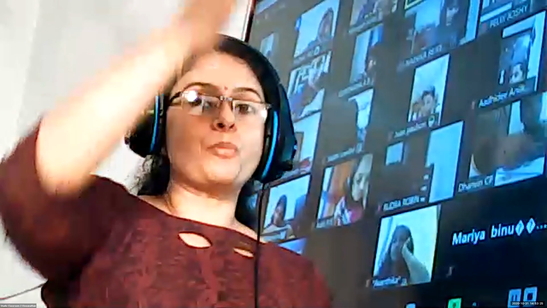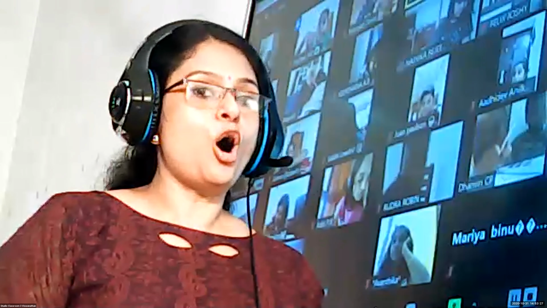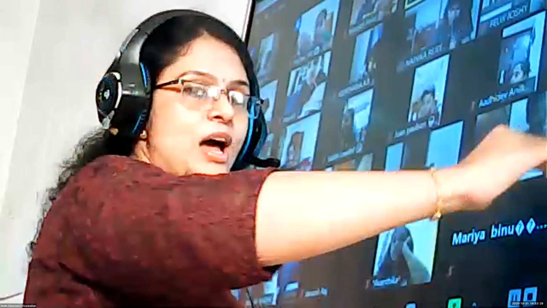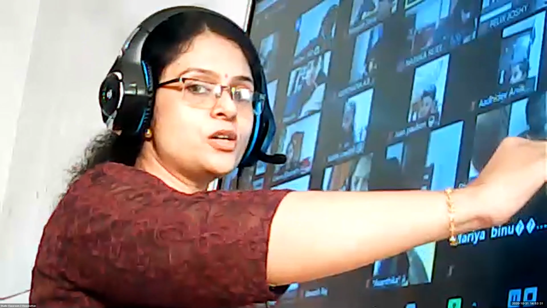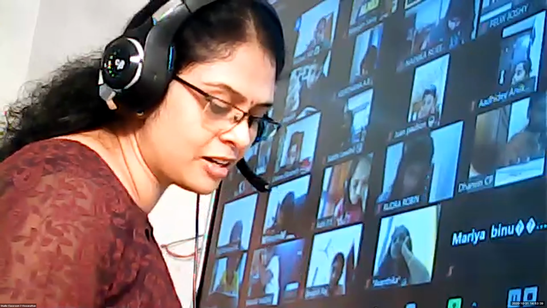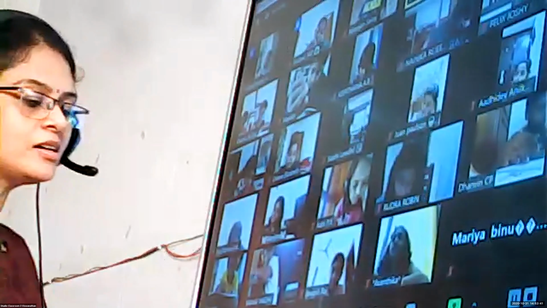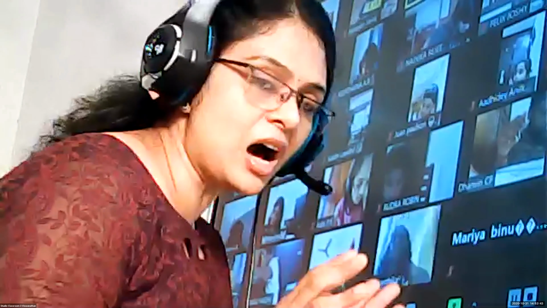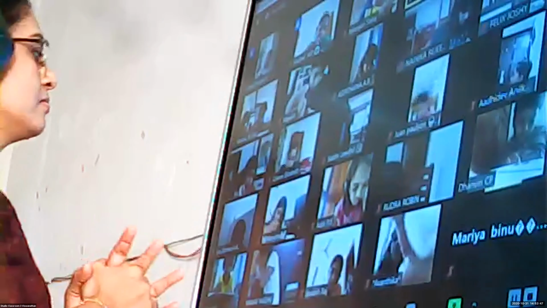Finding the words in the grids, you can have the words in 3 directions. Vertical. From top to bottom is called vertical. Horizontal means from left to right. And diagonally, corner to corner. So try to find the words Bhangra, Kathakali, Kathak, Bharatnatyam, Kuchipudi, and Manipuri. All the 6 dance forms are there in the grid. You can find them out.